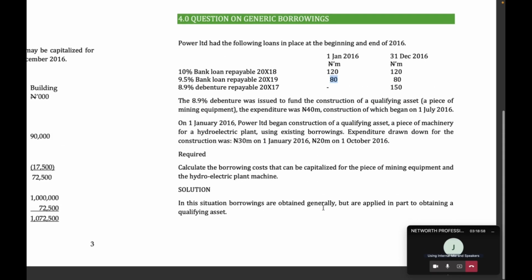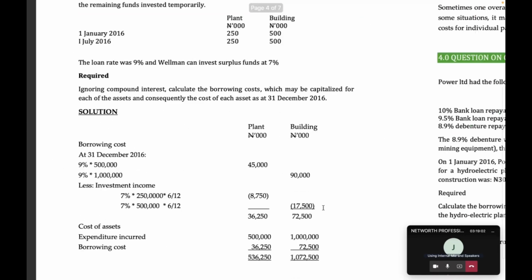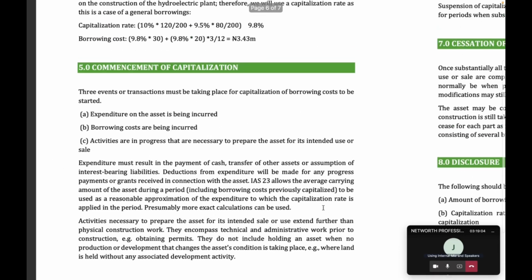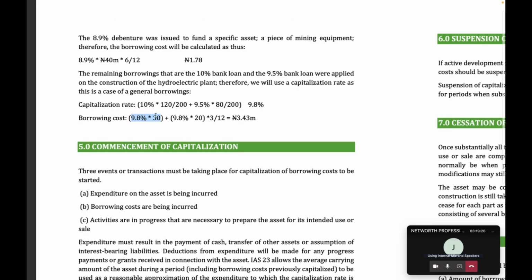So that gave us 9.8%. Now, to determine the borrowing cost, they did 9.8% of 30 million, right? This 30 million.